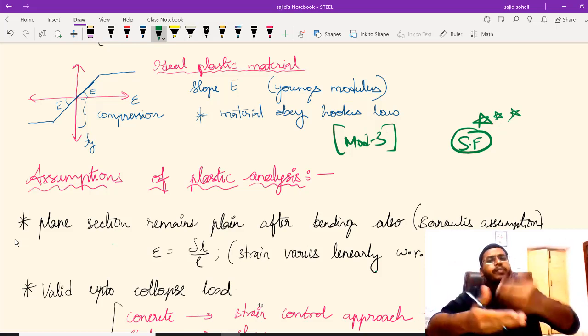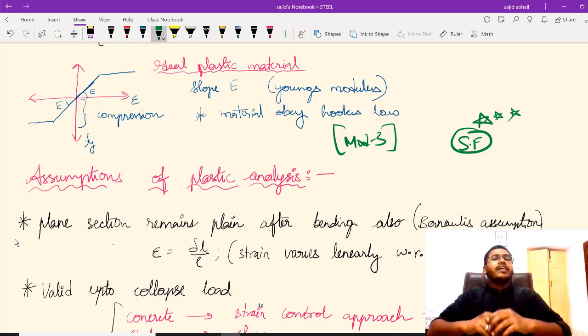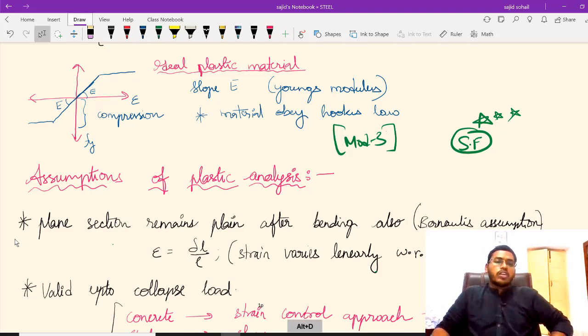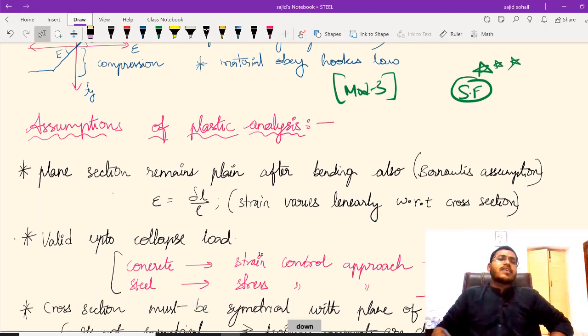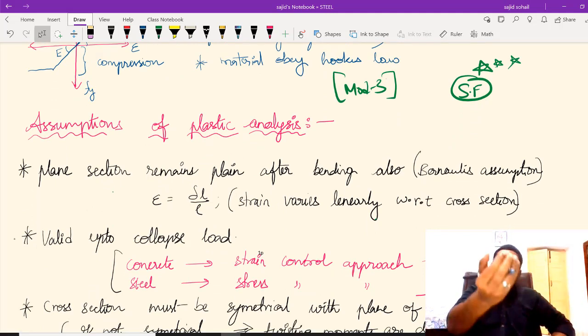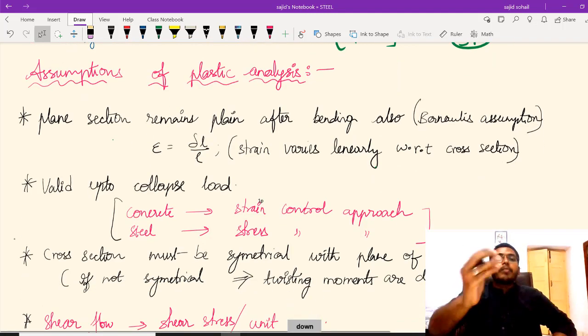But before that, there are some basic things which you have to study. Let us see it a little bit fast, and then we will rush into shape factor because I want to spend maximum time there. So there are some basic assumptions which you might be familiar with already. You might have seen them somewhere, for example in RCC, or in SOM. Whenever you are reading it, you will obviously correlate with that. Let us see whether you remember this or not.